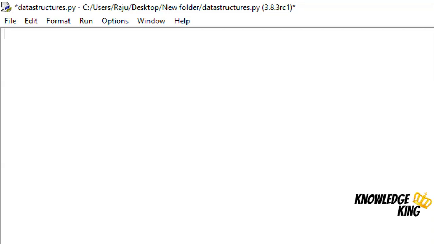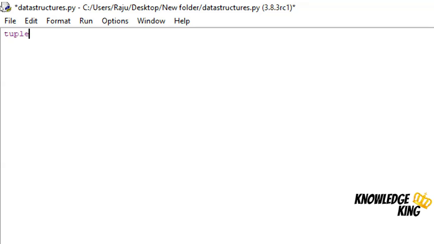Now let's see about the tuple data structure. Tuple is an immutable data structure, which means we cannot change the value once it is assigned. And tuples have no methods, which means we cannot update, remove, or find any item directly. Now I will show you how to create a tuple.